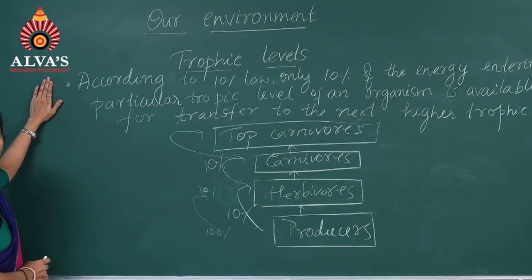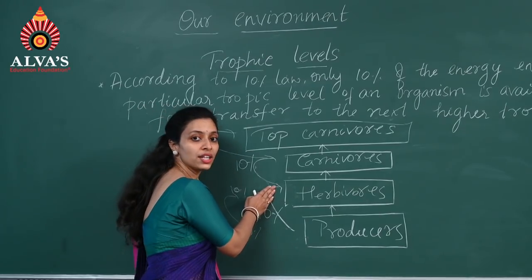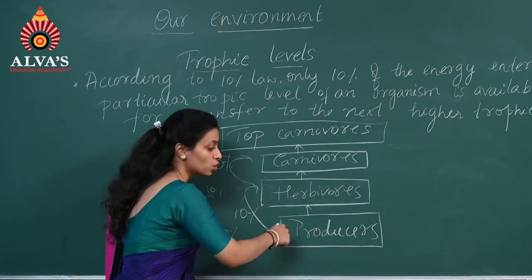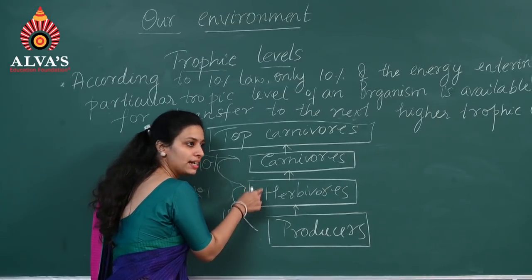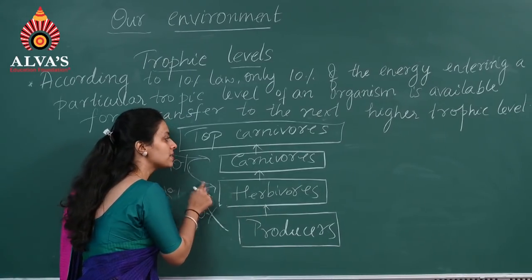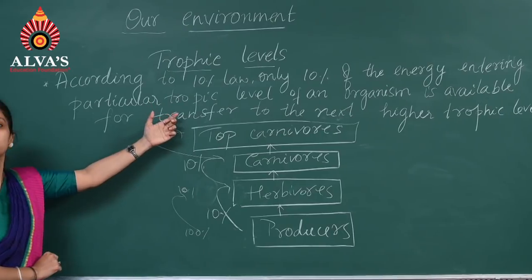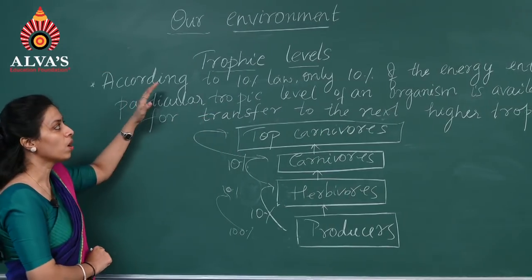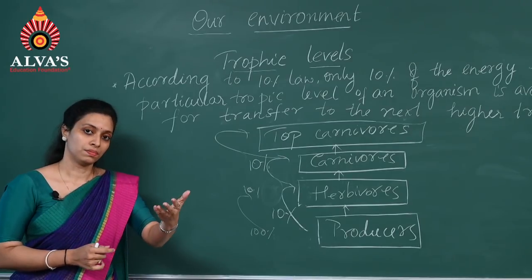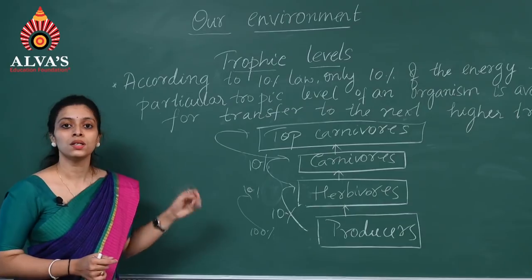So note this law, it is important. This law states that only 10% of the energy that a particular trophic level is having, out of the 100%, is passed to the next higher level, and again here, out of the 100%, only 10% is passed to the next higher level. That is called the 10% law. Now I'll solve one problem. By looking at the problem, you'll get a clear explanation about the 10% law.